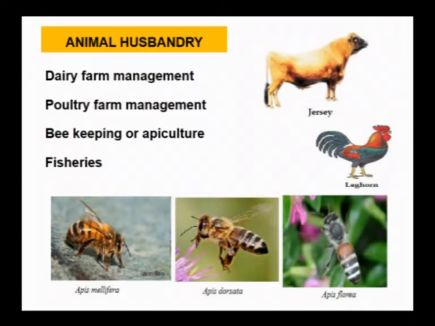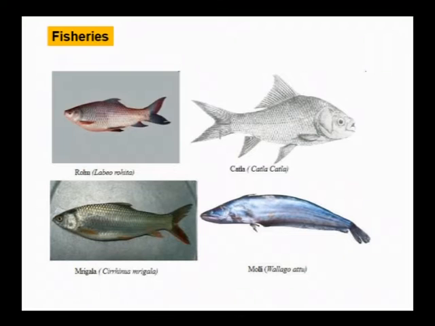species of honeybees. In fisheries, we discuss about the catching, culturing and marketing of fishes, which includes inland fisheries, aquaculture, pisciculture, etc. So these are a few species of fishes.